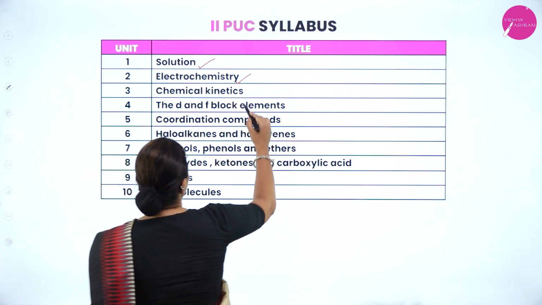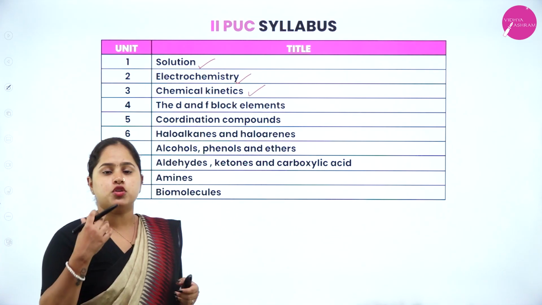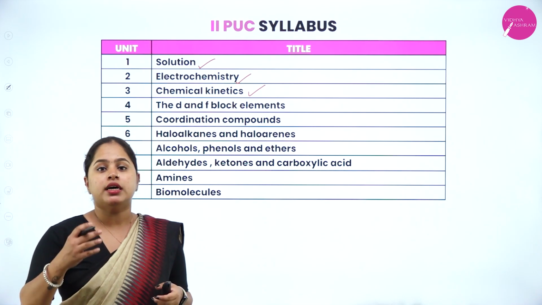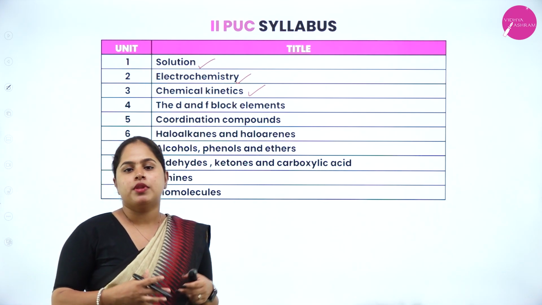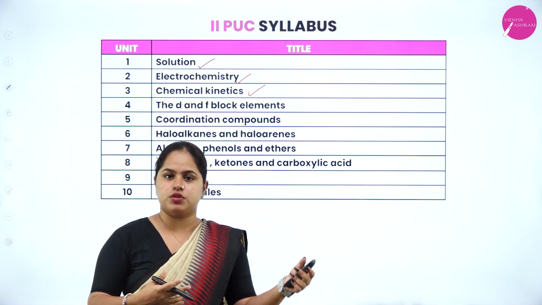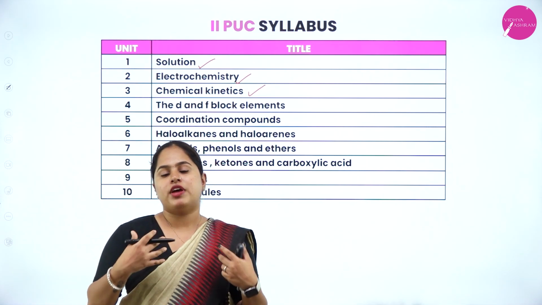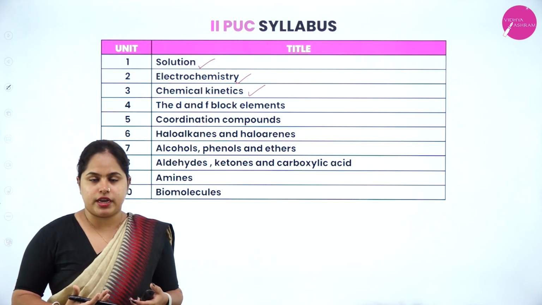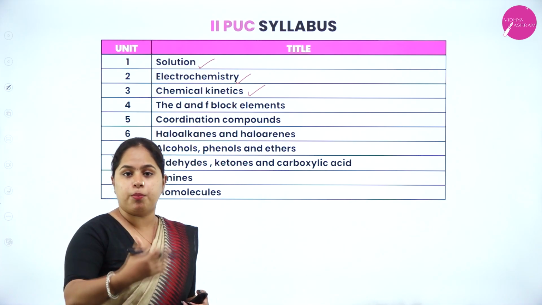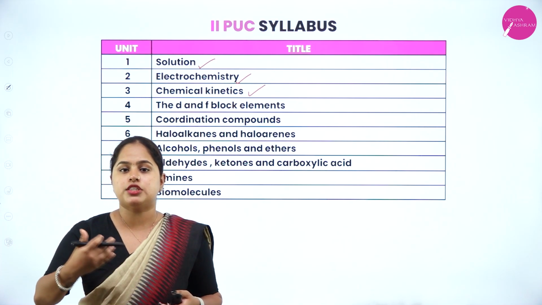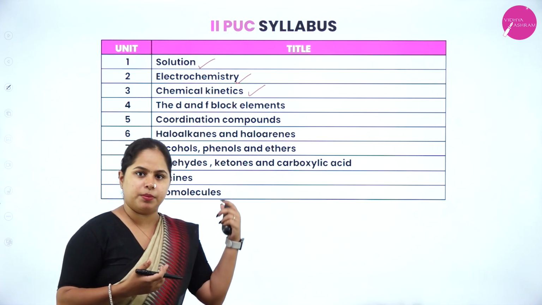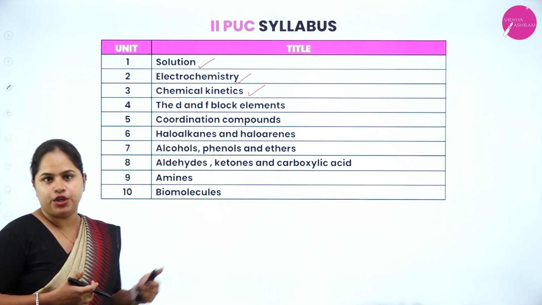Moving on to the next one, that is chemical kinetics. Chemical kinetics is a branch wherein we will be studying in detail about the rate of the reaction, okay? Rate is a chemistry word that we use instead of speed that we use in physics, right? So when we'll be discussing about the speed of the reaction or rate of the reaction, and how does the rate of the reaction depend upon various factors like temperature, concentration, etc. You will have few derivations coming in this chapter as well as numericals.